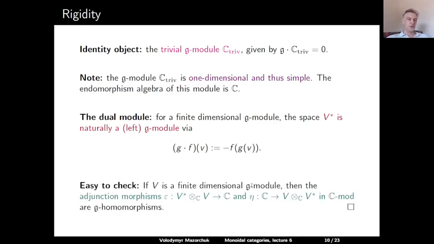And then, similarly as we did for groups, it is easy to check that using all these formulas, the natural adjunction morphisms epsilon from V dual tensor V to C and eta from C to V tensor V dual, which are adjunction morphisms in the category of vector spaces, are actually homomorphisms of G-modules. And this shows that the category of all finite dimensional G-modules inherits the rigid structure from the category of finite dimensional vector spaces.